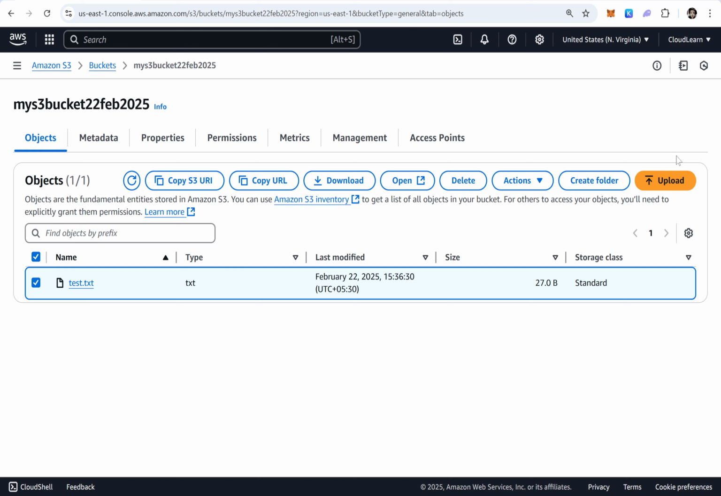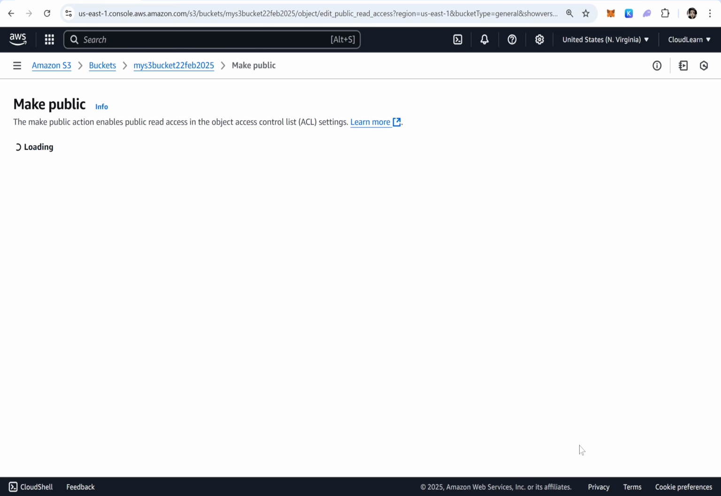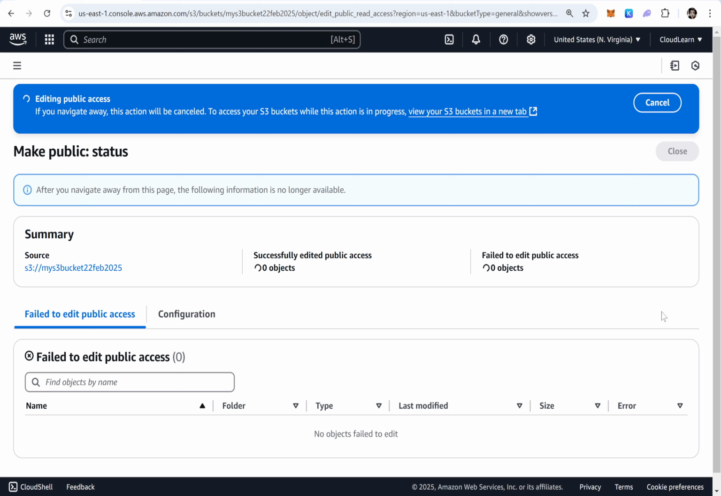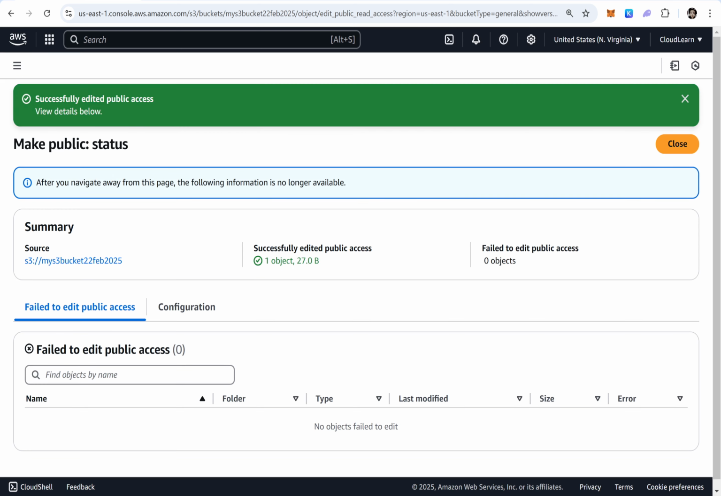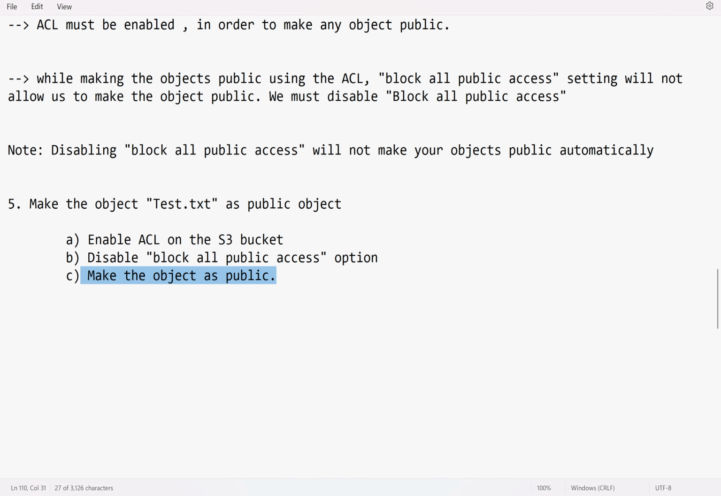How to do that? Select the object, Actions, Make Public using ACL, and Make Public. Successfully edited public access means now this object URL can be used to access the object by anyone. See here, this is how you can convert any object into a public object. Even now, if you upload any object with all default options, sorry, the object will still be private.